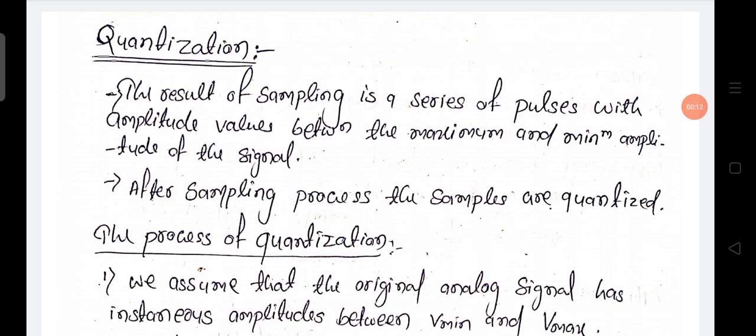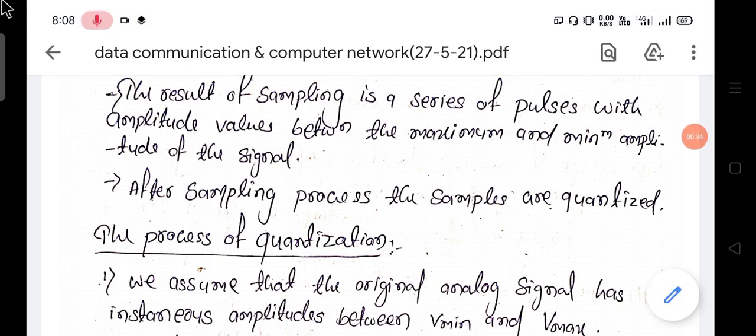Previously, we have seen that in the method of analog data to digital signal conversion, or the encoding, first of all we digitize our analog signal. Our first step of that encoding is to digitize the analog signal into a digital signal, and this process is called digitization. This process of digitization has three steps: one is sampling, one is quantization, one is encoding.